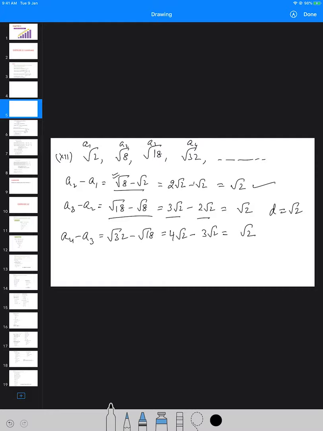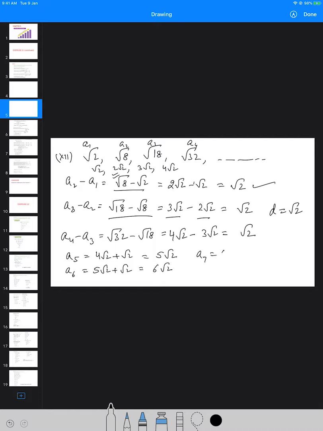So you can even write down the sequence in the simplified form as root 2, 2 root 2, 3 root 2, 4 root 2, so that it becomes easy for us to write further terms. A5 will be A4 plus the common difference: 4 root 2 plus root 2 will give you 5 root 2. Next term will be 5 root 2 plus root 2, that will give you 6 root 2.